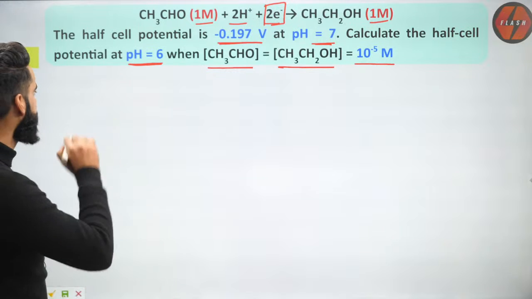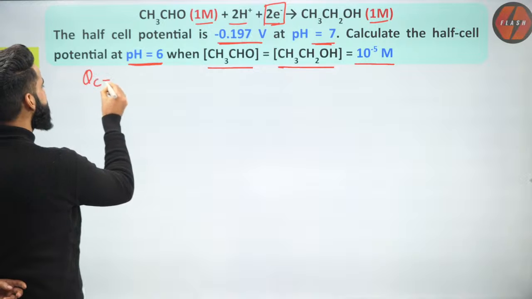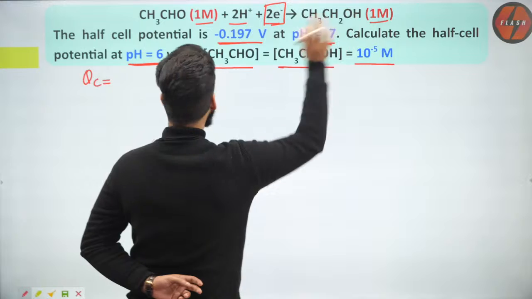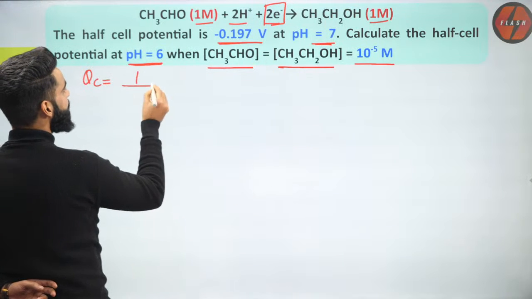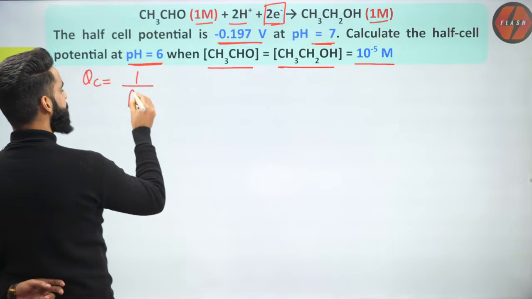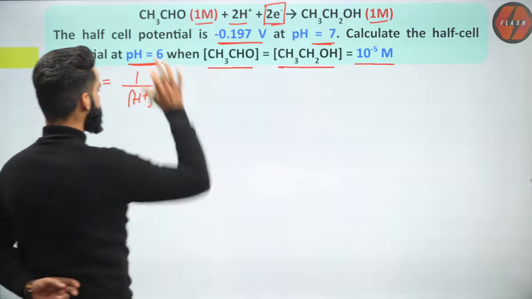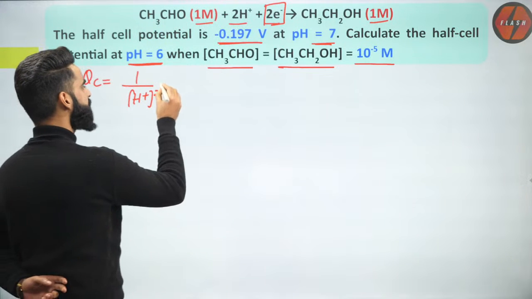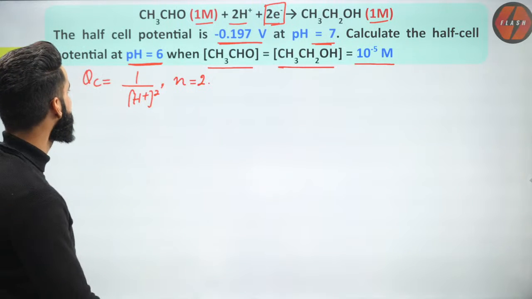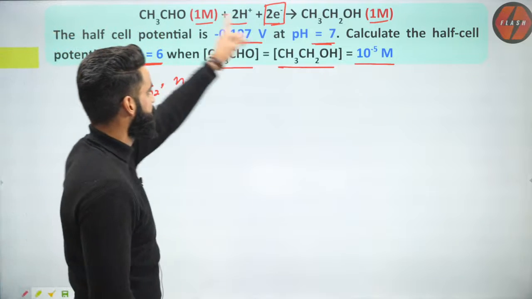Okay. Now people, if I ask you, what is going to be the expression for QC for the reaction? Over here, concentration is 1 molar, right? It's going to be 1 divided by, over here concentration is 1 molar, and this is H positive, so this is going to be H positive concentration raised to power 2. QC expression I got for the reaction. N value over here I got as 2. And I'm given the cell potential. That means I'm given the reduction potential because this is a reduction reaction.